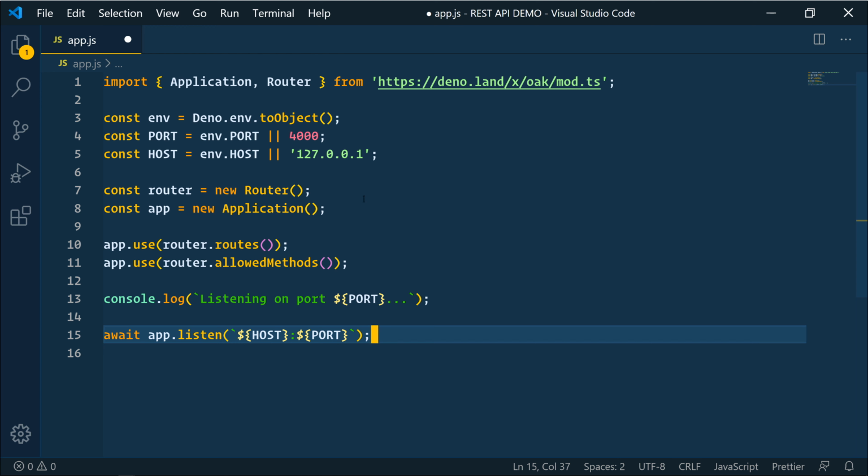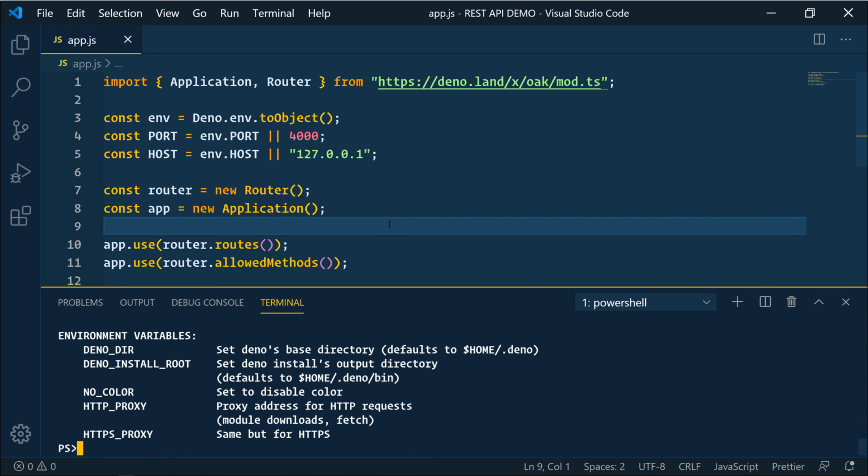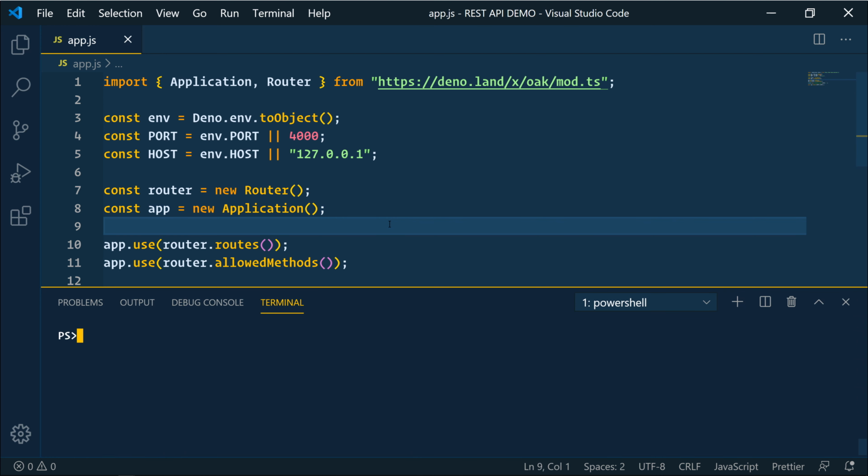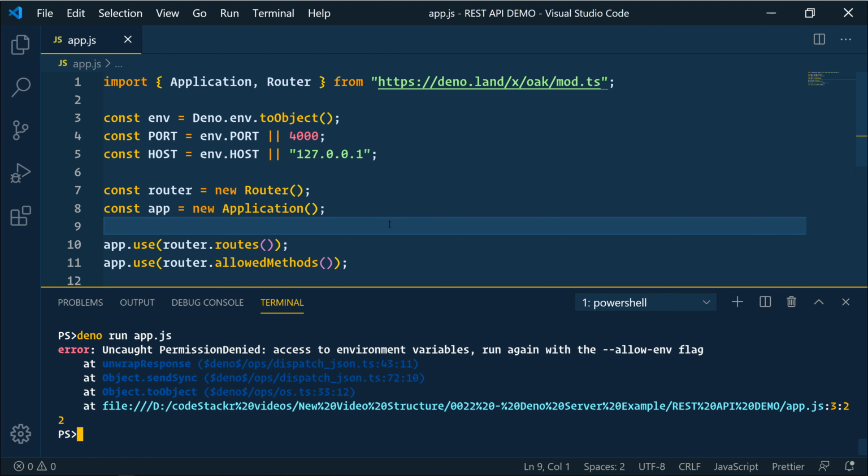So in order to run this, we'll need to include 2 flags. And this is because Deno is secure by default. Everything is turned off and you have to specifically turn on things that you need to access. All right, so let me save this. And then if I pull up the console, let me clear that out. If I were to do deno run app.js, you're going to see that we get a permission denied.